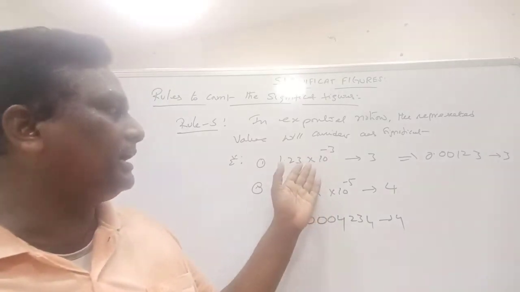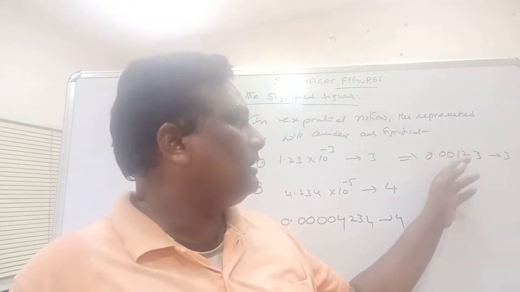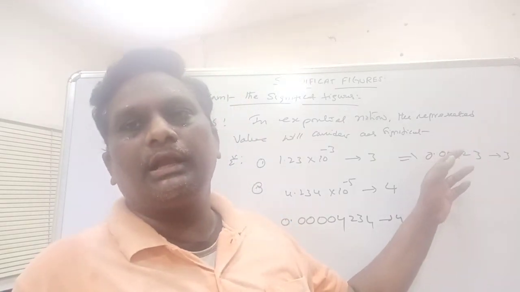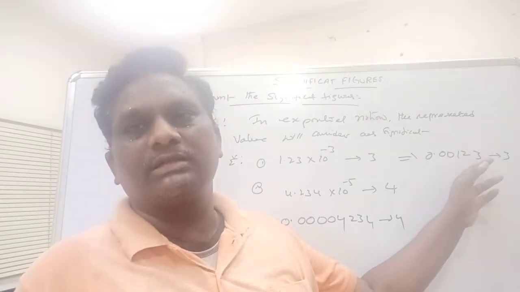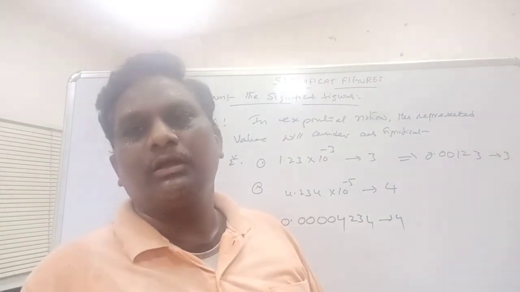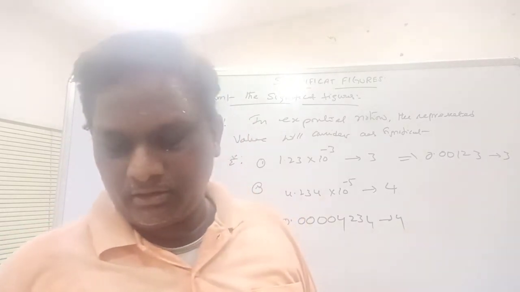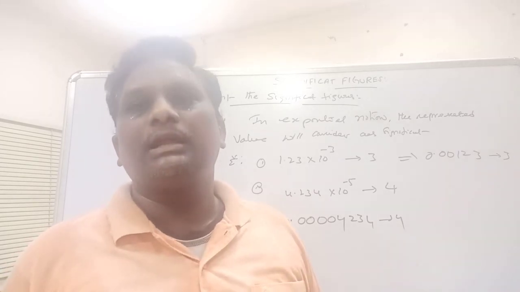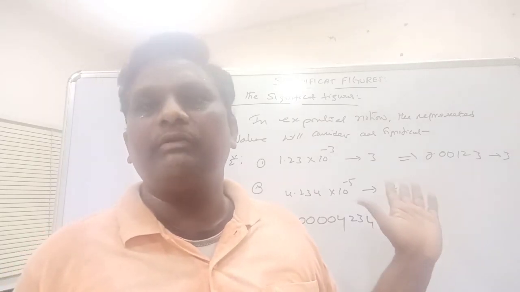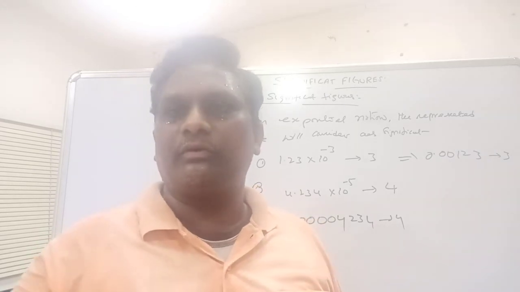Or if you want to write this as 0.00123, these are leading zeros, so leading zeros never be significant. So the total number of significant figures in the given value is 3. So these are the 5 rules. I think in 2017 they asked one question on significant figures. Very, very important. Now we are going to explain rounding off.